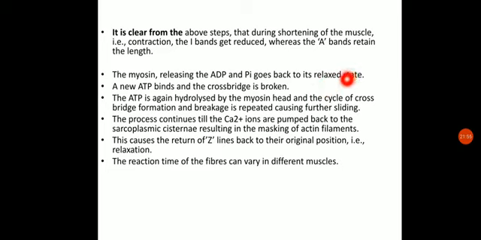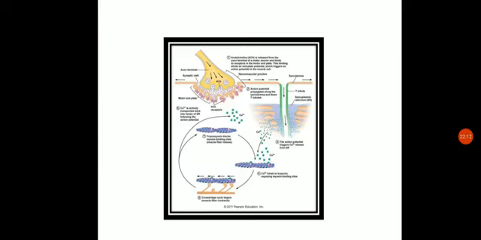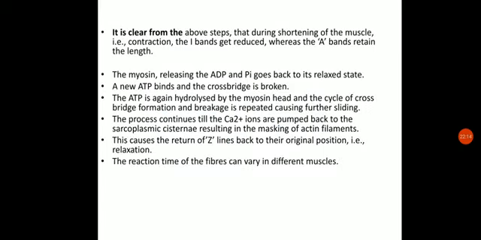So when the ATP is broken down into ADP and Pi, this leads to high energy in this myosin protein, due to which it will attach with this actin protein and form this bridge. Okay, now what will happen? A new ATP will bind, and this cross bridge will be broken down. Then the ATP is again hydrolyzed. Keep it in mind, either they can form a cross bridge, or they can hydrolyze the ATP.